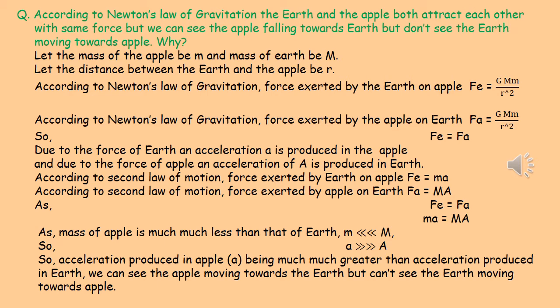But we all know that the mass of apple, small m, is much less than capital M, that is the mass of Earth. So obviously the product remains the same. If small m is much less than capital M, small a has to be many times greater than capital A, that is the acceleration of Earth. So the acceleration of the apple is huge and it is much more than the acceleration of the Earth. So we can see the apple moving towards the Earth, but we cannot see the Earth moving towards the apple.